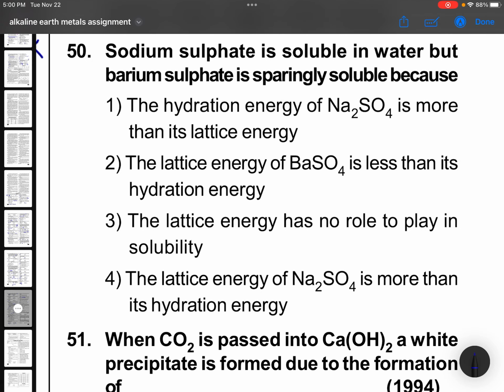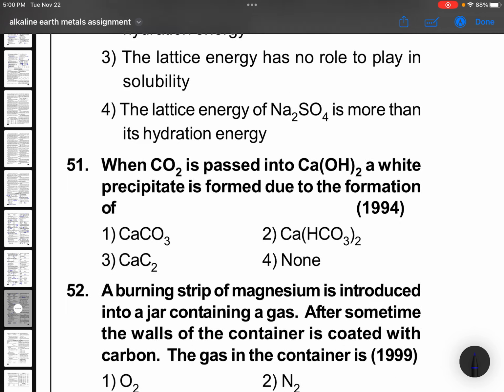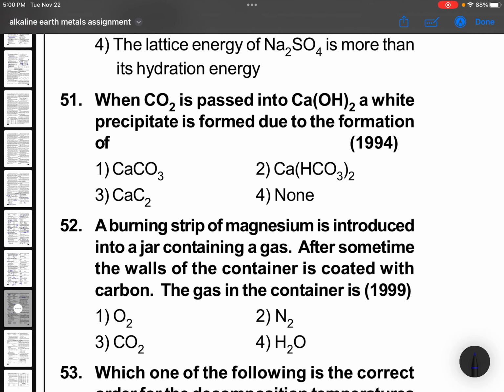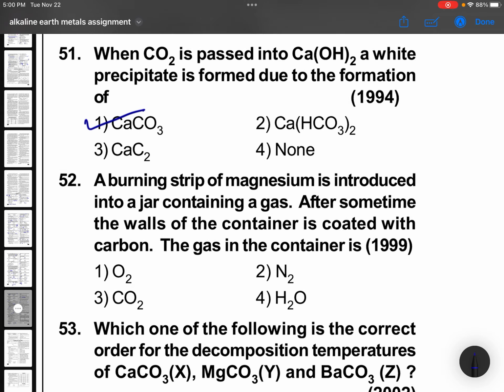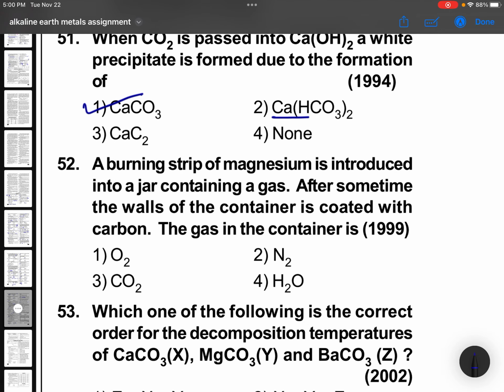Sodium sulfate is soluble in water, but barium sulfate is sparingly soluble because, okay, it all depends on lattice energy and hydration energy. If hydration energy is more, soluble; lattice energy is more, insoluble. That is the point. When CO2 is passed through calcium hydroxide, white precipitate is formed due to the formation of calcium carbonate. If you are sending for long time, it is soluble because of this.